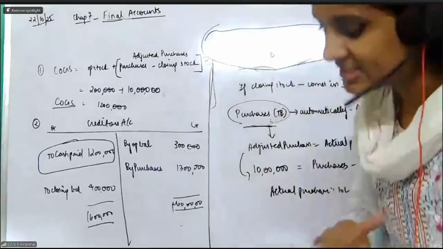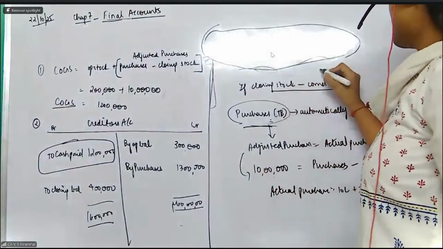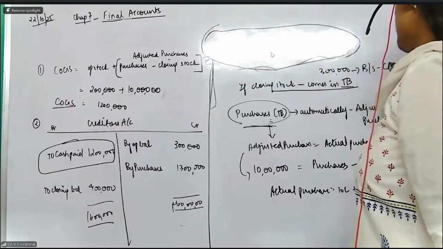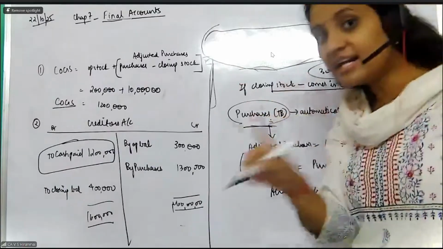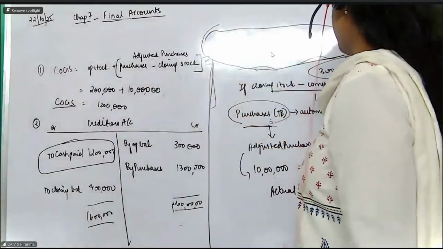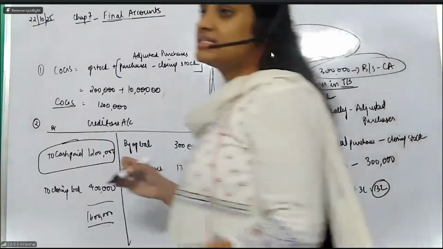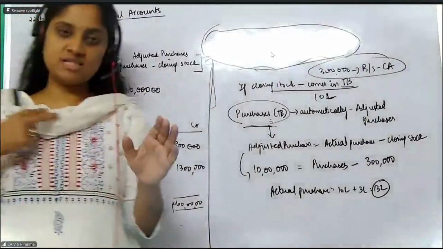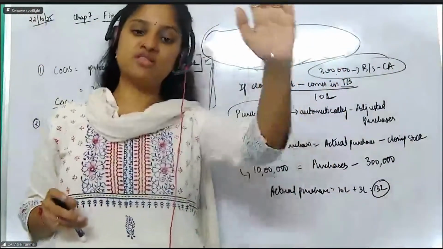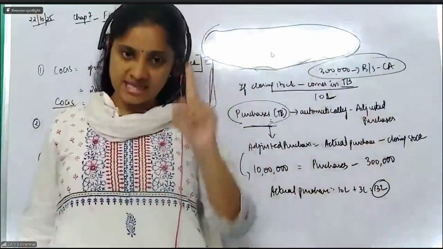Perfect. This is the question that you people should ask and you're asking. Very nice. If closing stock comes in the trial balance, this 3 lakh value will come just in the balance sheet in the current assets. Don't take it to the trading account. In trading account, purchases will be standing at 10 lakhs. That's all. What is the effect means? This 10 lakhs, whatever purchases is there, that will go to your trading account. Balance sheet में 3 lakhs of the closing stock will go. Again, don't bring the closing stock into trading account. उसका एक ही effect है.